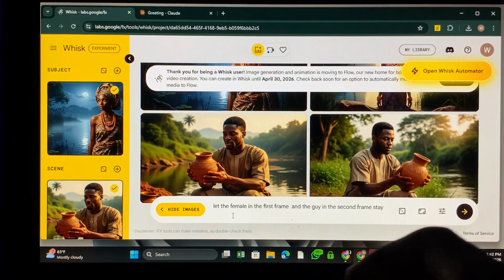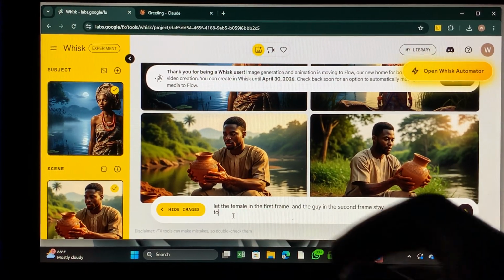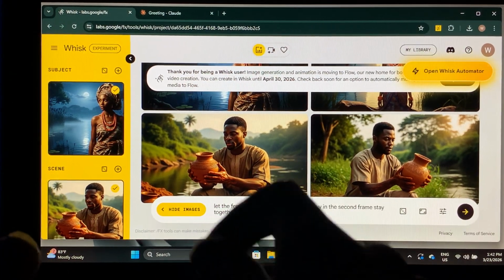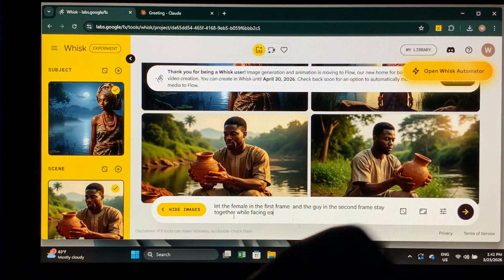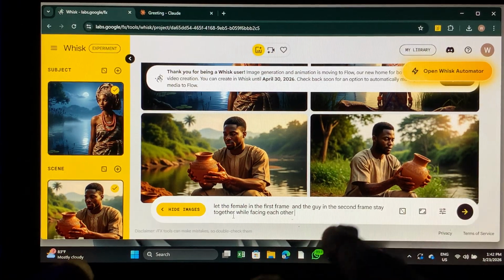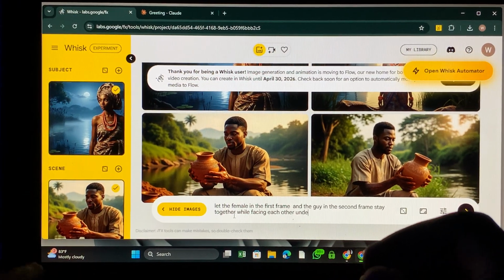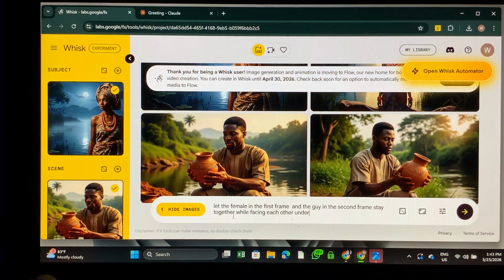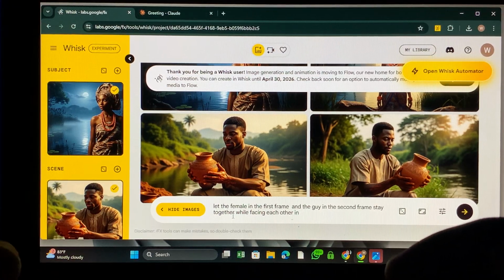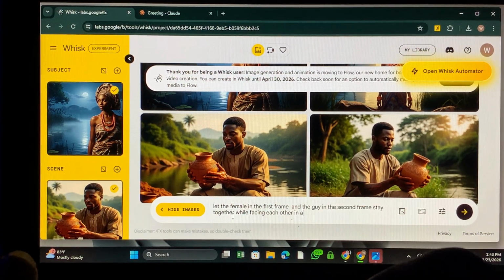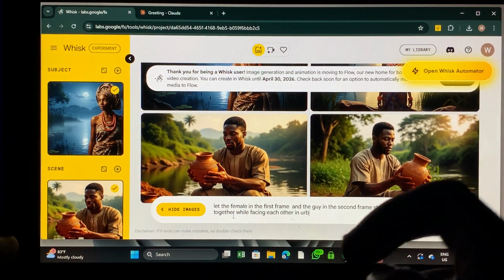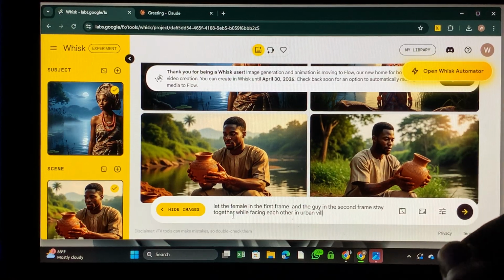stay together while facing each other. Yeah, so while facing each other in a modern, or should we use modern or urban, in an urban village square.